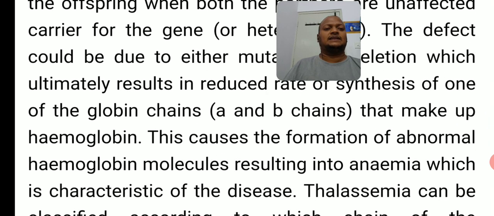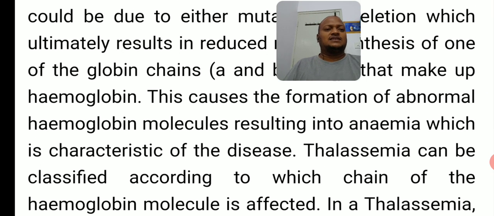Next point, this causes the formation of abnormal hemoglobin molecules resulting in anemia, which is characteristic of this disease.